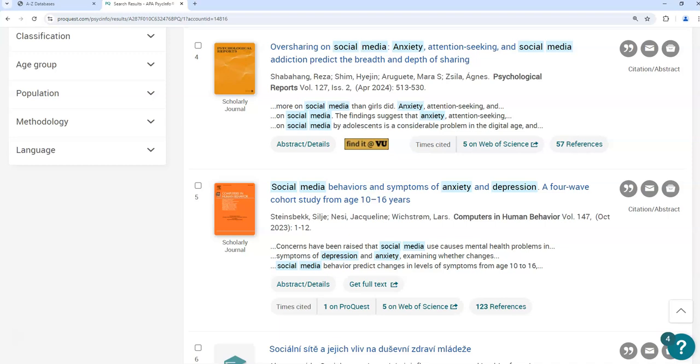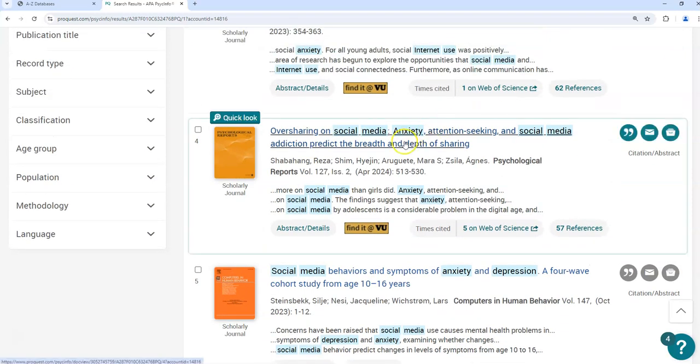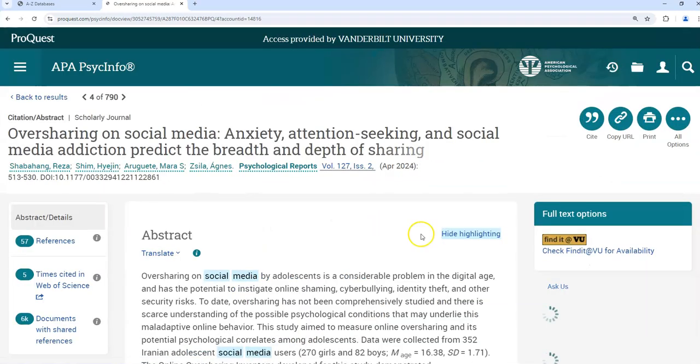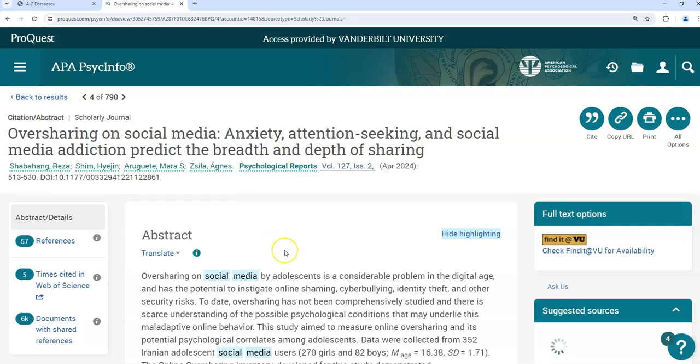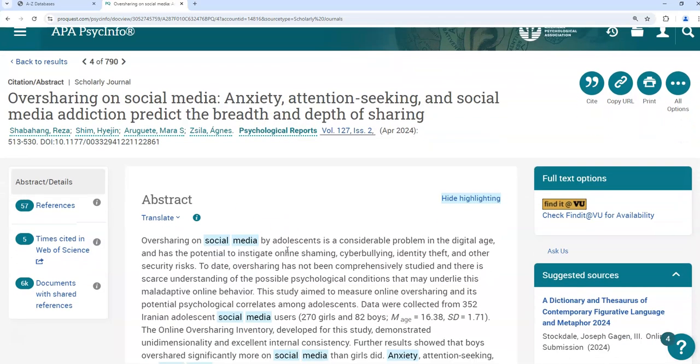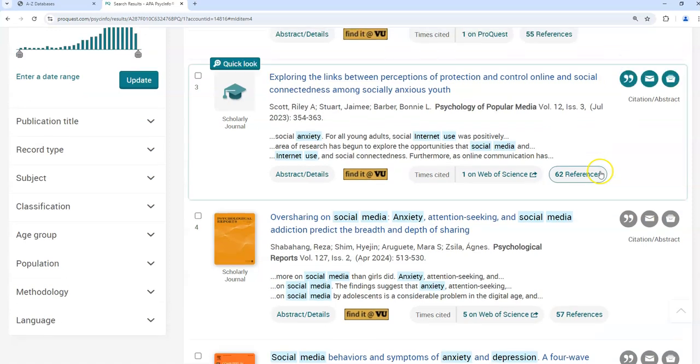If I'm interested in a particular article, I can click in to read the abstract. But remember, the full text likely won't be here. I'll have to click on a button such as Find it at EU, or sometimes Get Full Text to read the full text of the article. Let's try another search with a different strategy.